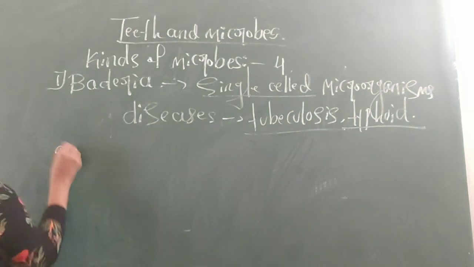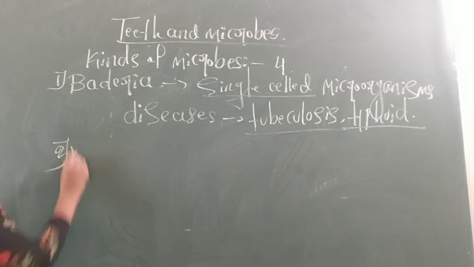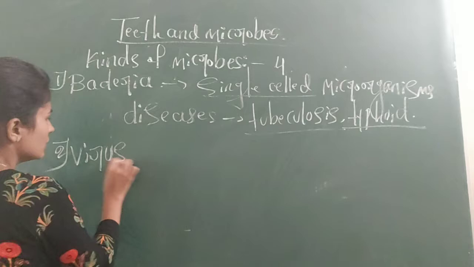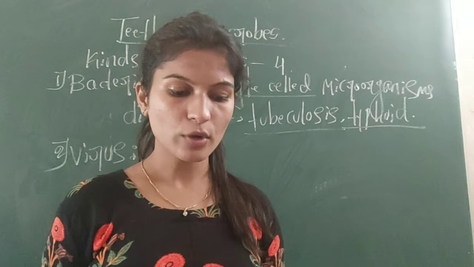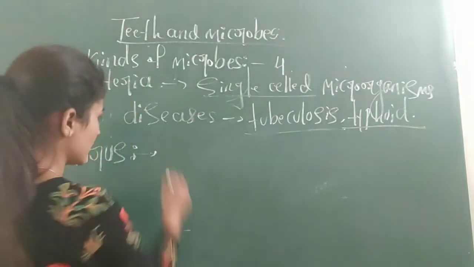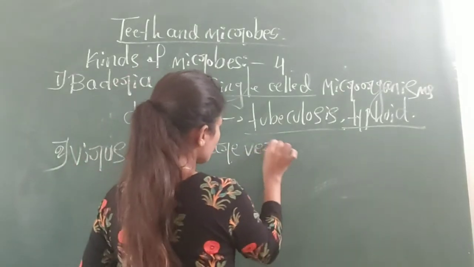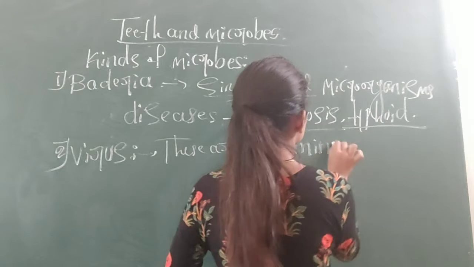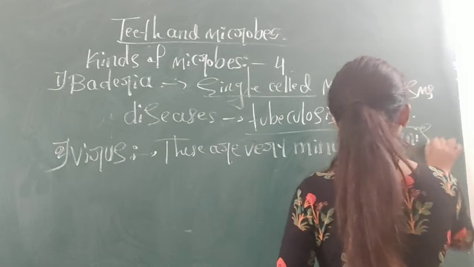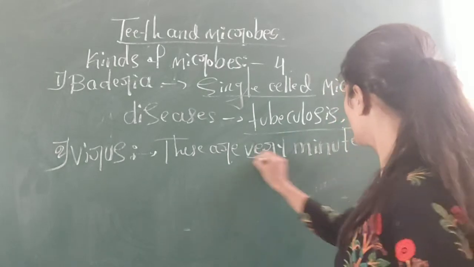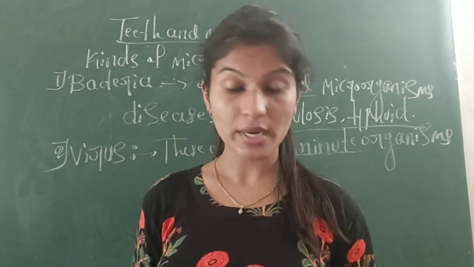Now the second one, what is the second microbe? That is virus. These are very minute organisms, and they cannot be seen with an ordinary microscope.